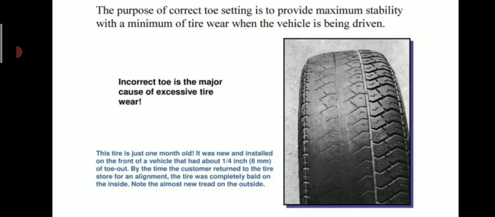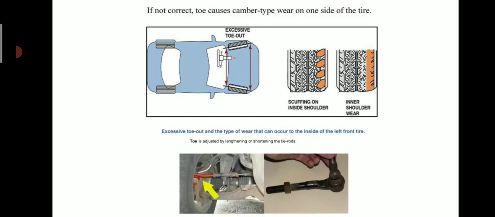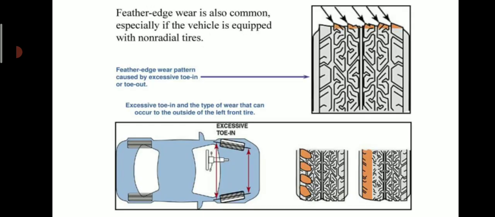The purpose of correct toe setting is to provide maximum stability with a minimum of tire wear when the vehicle is being driven. Incorrect toe is a major cause of excessive tire wear, as shown in this figure. If not correct, toe causes camber type wear on one side of the tire. Toe is adjusted by lengthening or shortening the tie rod. Feather edge wear is also common, especially if the vehicle is equipped with non-radial tires. This figure indicates such type of wear.